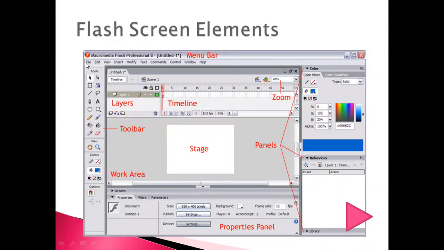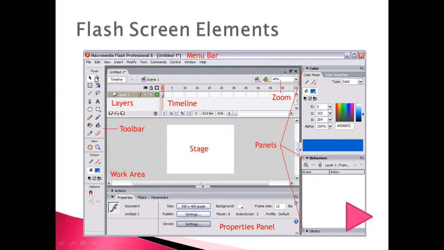The top one here, you can see the file, edit, view, insert, modify. These are the menus, and that's why this whole line or full bar is called the menu bar. You can see the mouse arrow where I'm pointing. The second important thing is here, tools. That's why it is called the toolbar. These are the tools. Mainly you are going to use these tools to make your animations more interactive. We will learn the tools and their uses after some time.